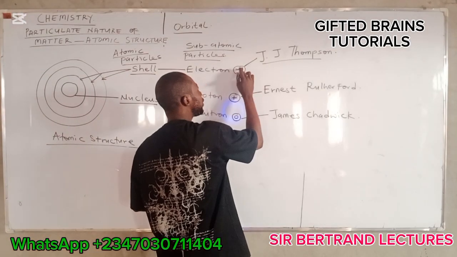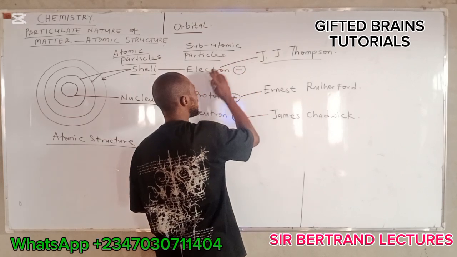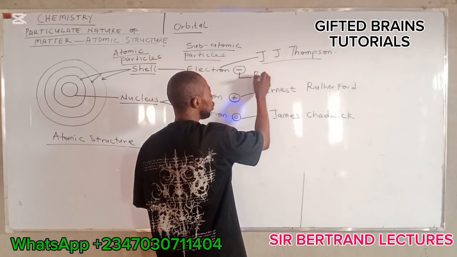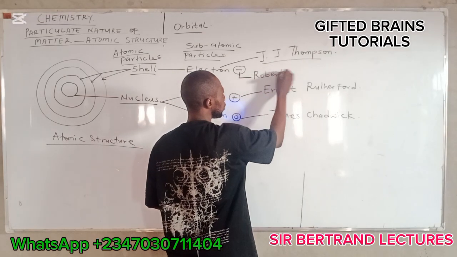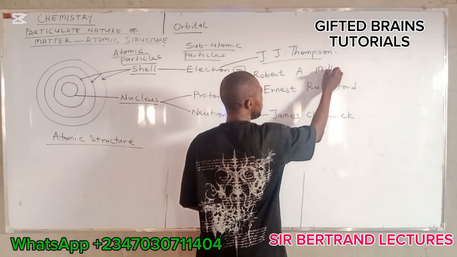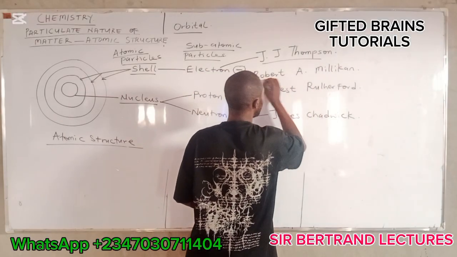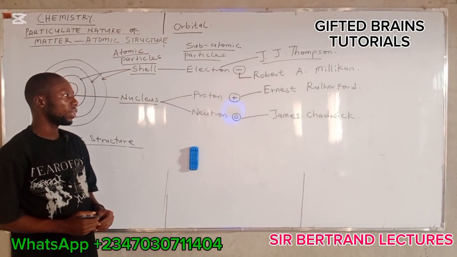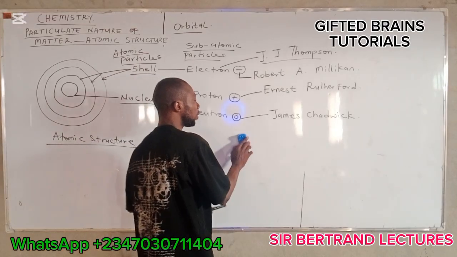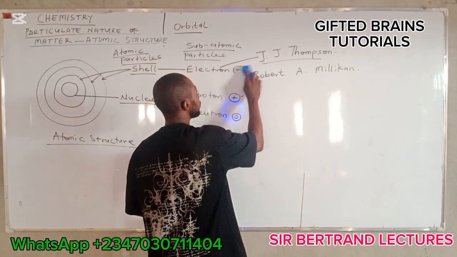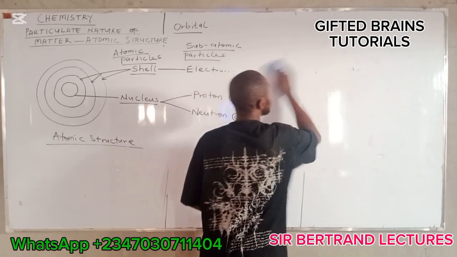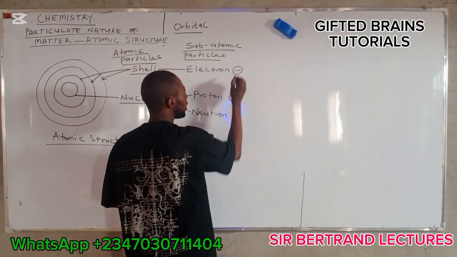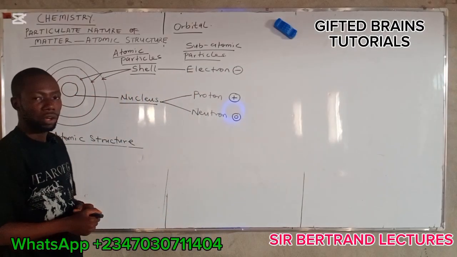Then the charge of the electron: J.J. Thomson discovered the electron, but the charge of the electron was discovered by Robert A. Millikan. This is the man that discovered the charge of the electron. Now, having said this, let's go further. Here is the electron. The charge is negative.